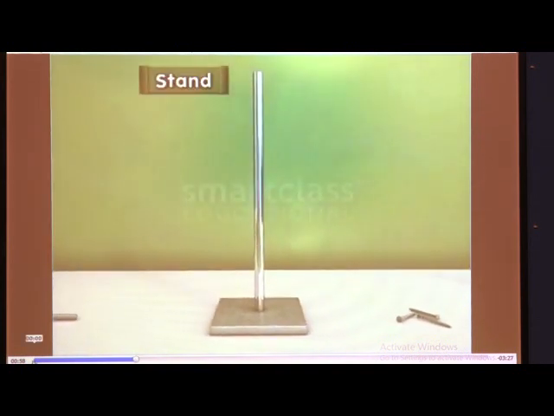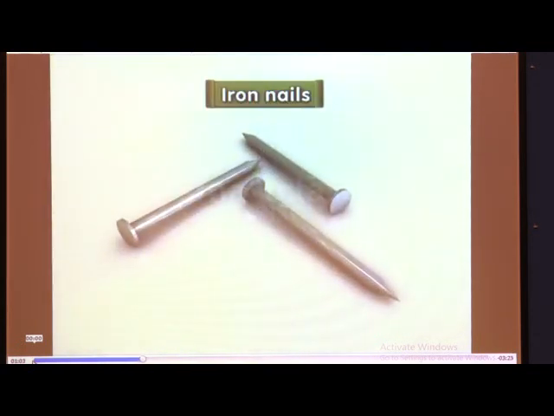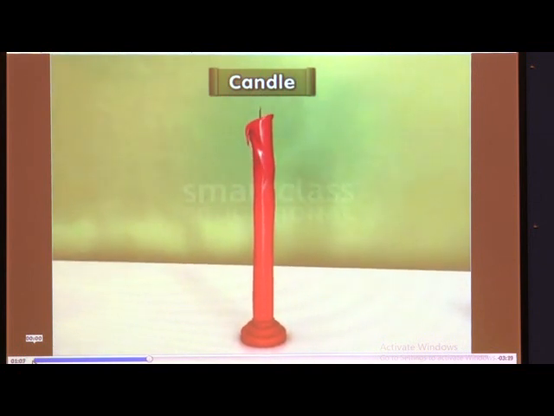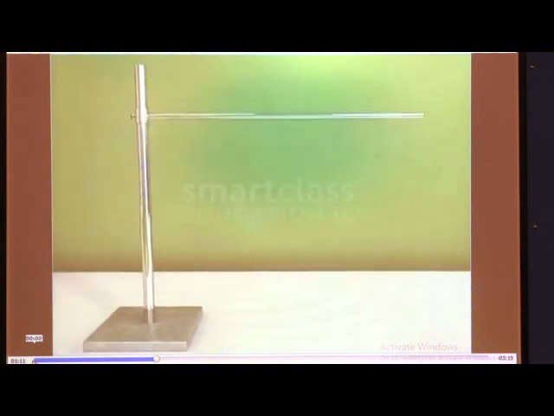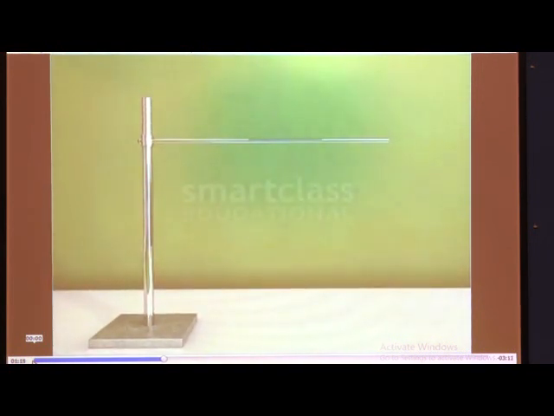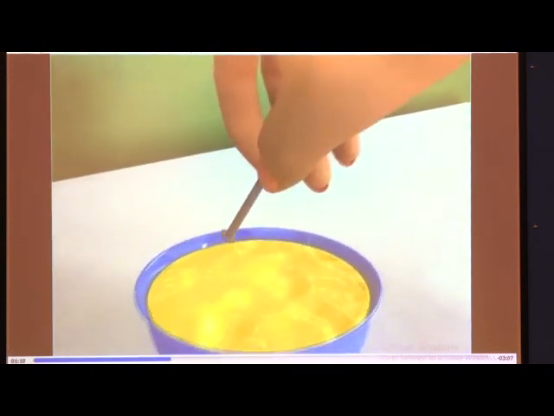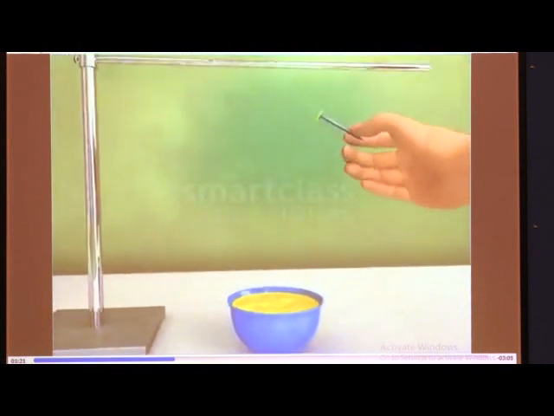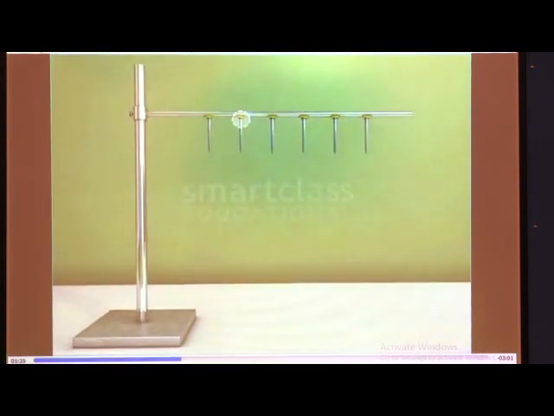A stand, some iron nails, a candle and melted wax. Now fix the iron rod on the stand as shown. Then dip the head of the iron nails in the melted wax and stick them at equal distances on the iron rod.